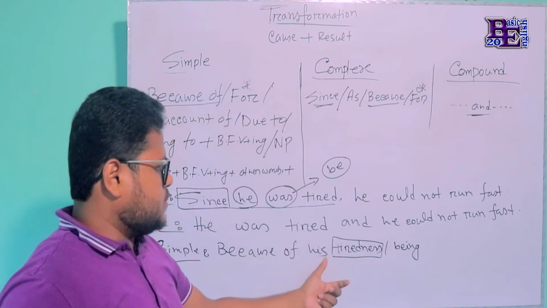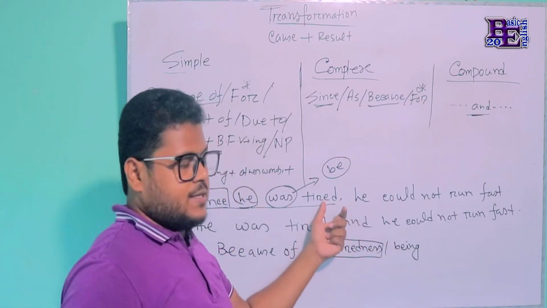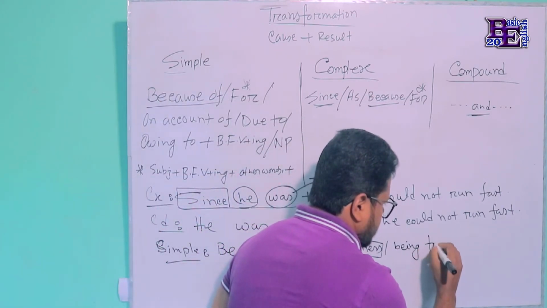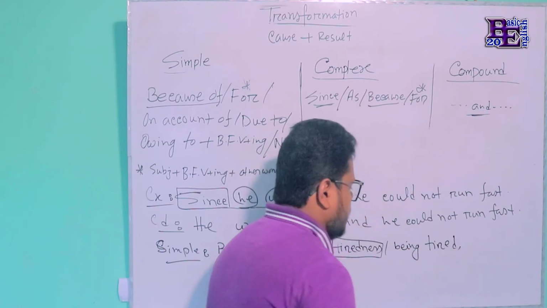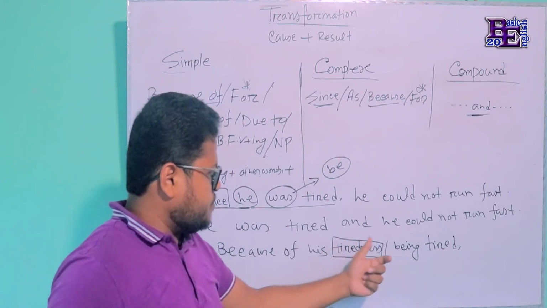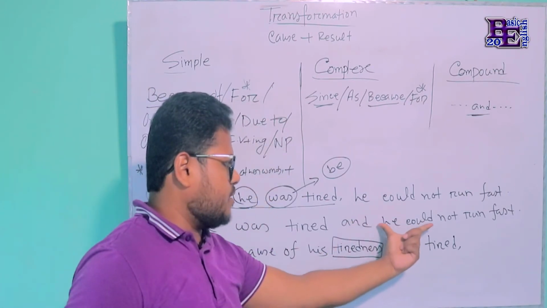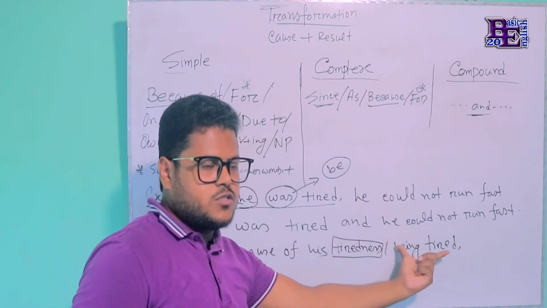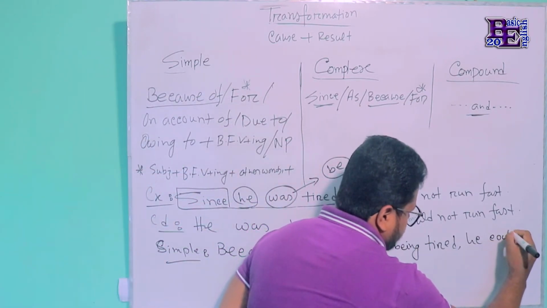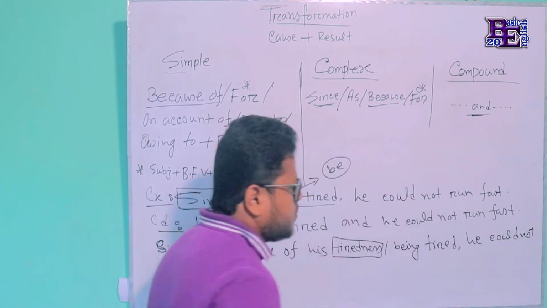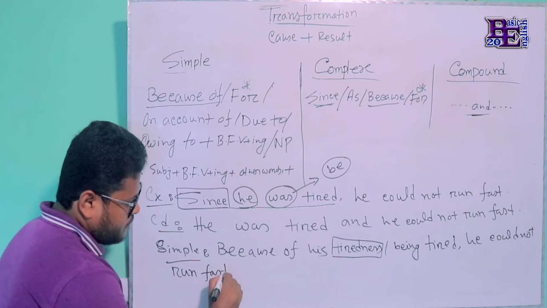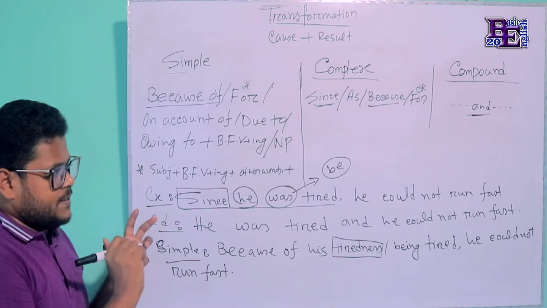So because of his being, this part will remain unchanged, that is tired. So because of his tiredness, or because of his being tired, and the rest of the part, that means the principal clause, the result clause, will remain unchanged, that is he could not run fast. Okay, this is the example.